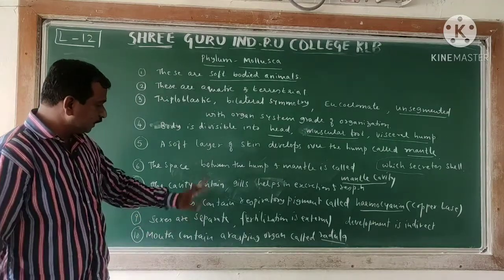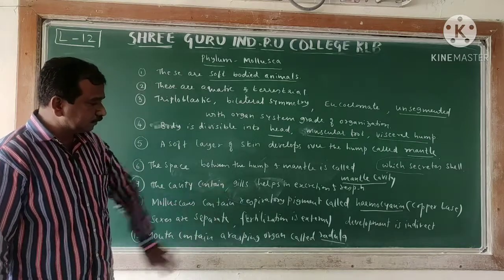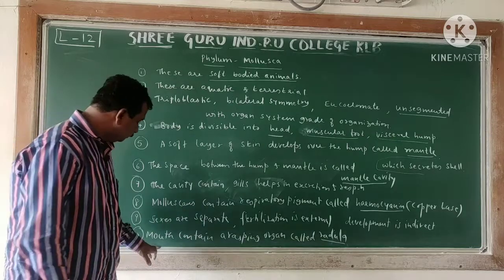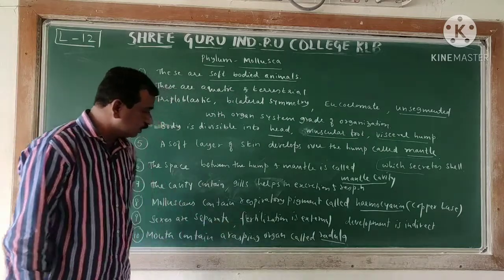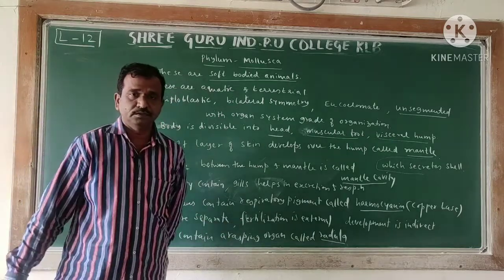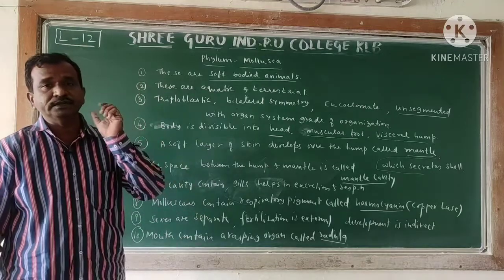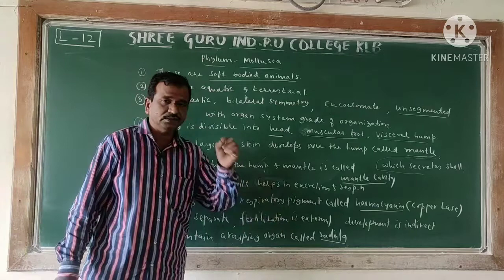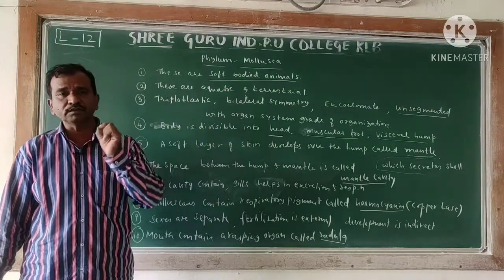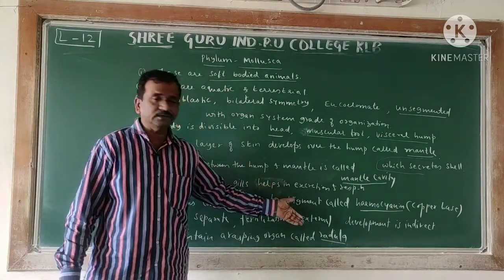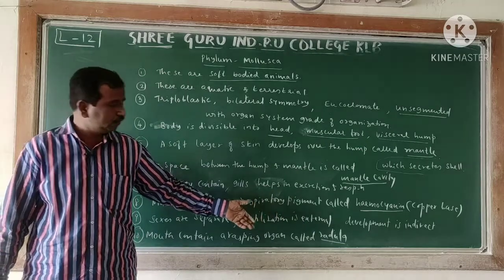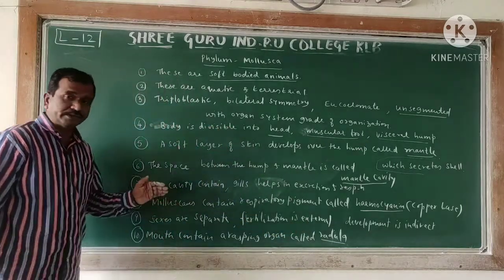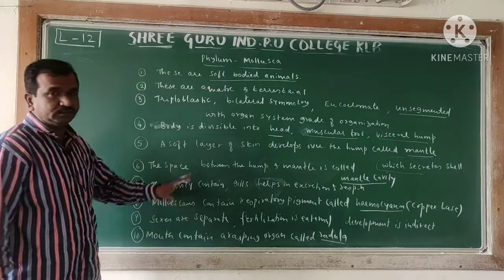Sexes are separate and fertilization is external, development is indirect, with larval stages found. The mouth contains a rasping organ called radula, which is normally meant for mastication. Radula consists of small teeth-like structures meant for mastication in molluscs.